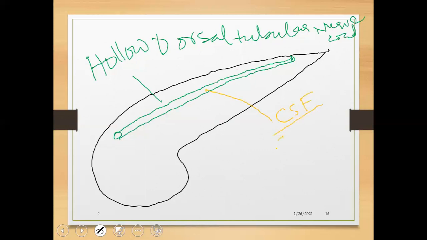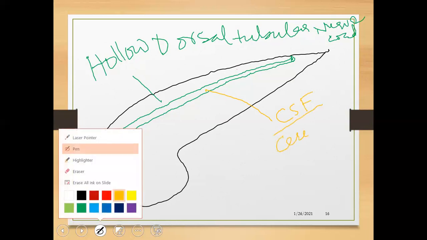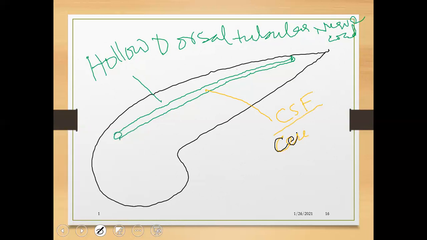That fluid is known as CSF, cerebrospinal fluid. Cerebrospinal fluid is present here.